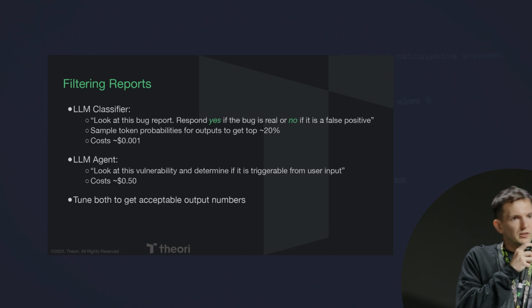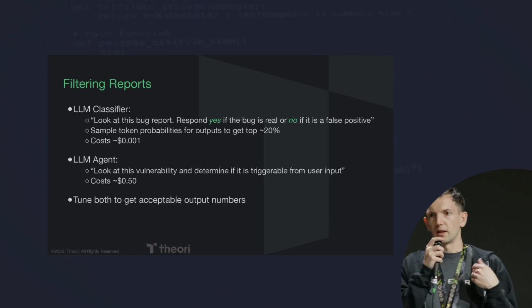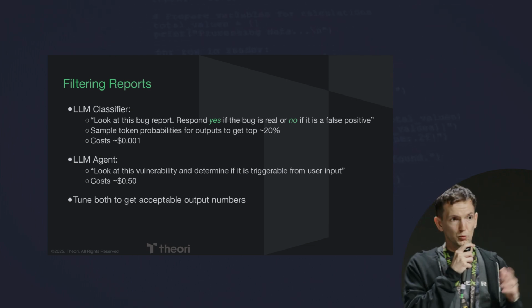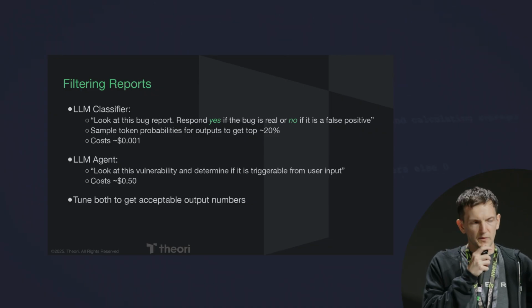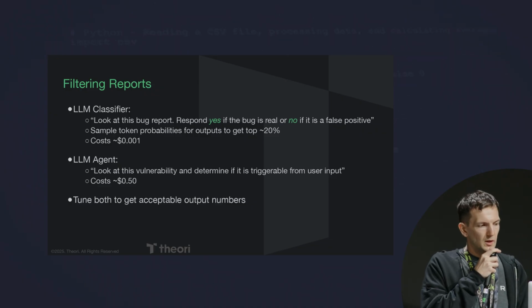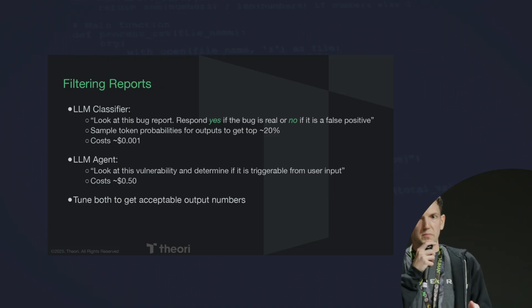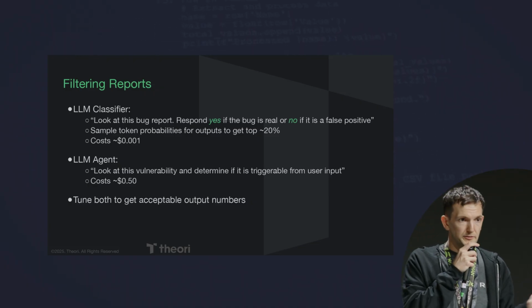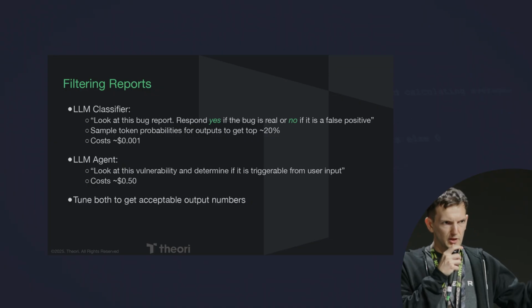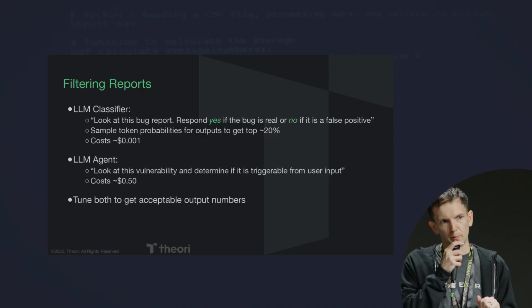And so what we do next is we run an LLM agent. The LLM agent takes what we consider to be a reasonable report, starting from the highest priority, and works its way down. This is a little bit more expensive, right? This is, let's say, 50 cents a report. I still can't run 50 cents on 10,000 reports, but I can run 50 cents on 1,000 reports, right?